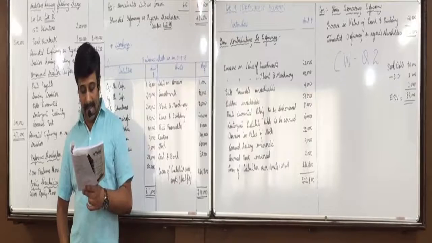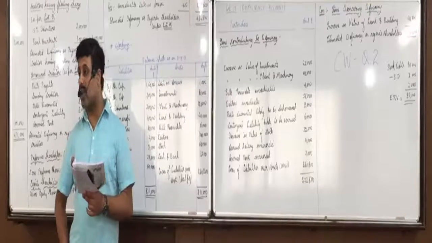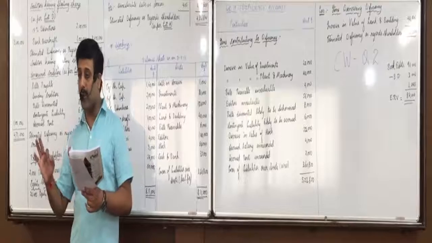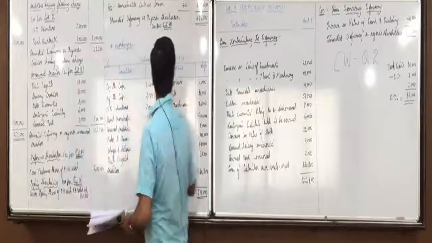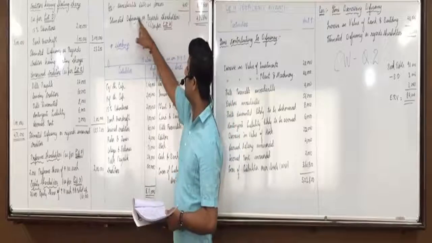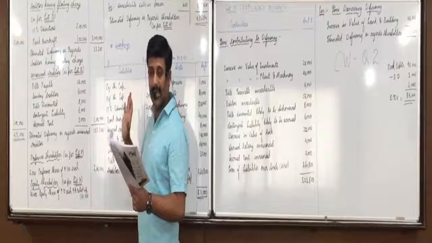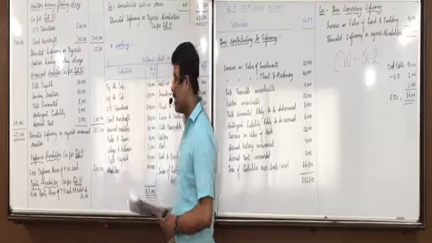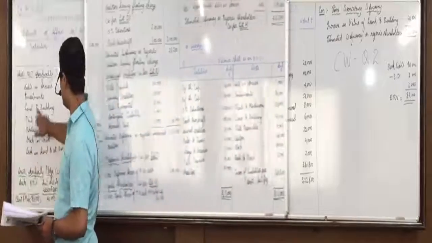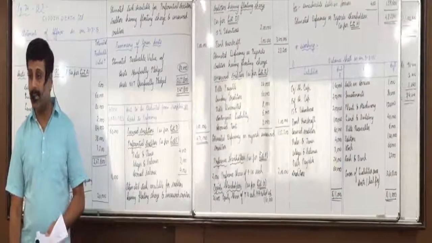Now calls in arrears, is anything given? Means we assume full amount will be realized. We cannot assume shareholders will not pay the money. So if nothing is given, means shareholders are going to pay full 7,500. So here nothing to minus. Yes, sir. Here nothing to minus because nothing is unrealizable. We assume that full amount of calls in arrears 7,500 we are going to realize. Means here when you take list A, then calls in arrears in list A, you will take it with full amount of 7,500. Did everyone understand this?